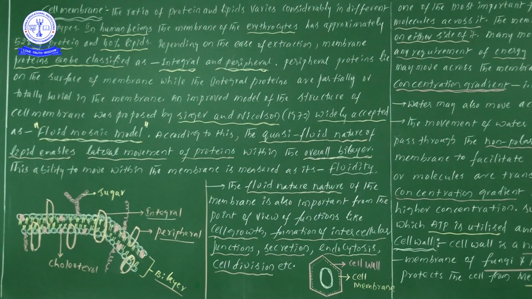If that particular lipid is semi-solid, like jelly-like substances, and the proteins are here, how is the protein movement? Lateral movement of proteins on lipids, or the quasi-fluid nature of lipids.